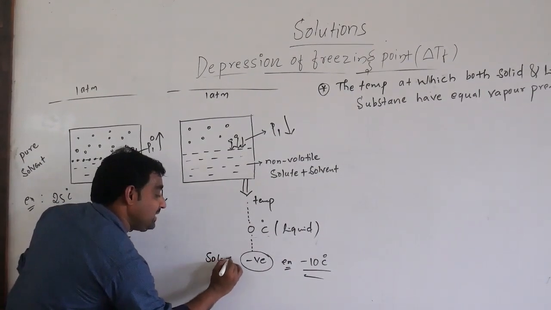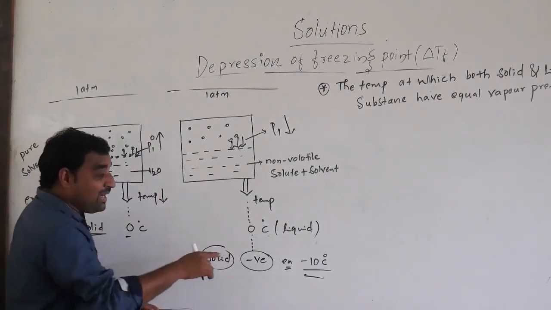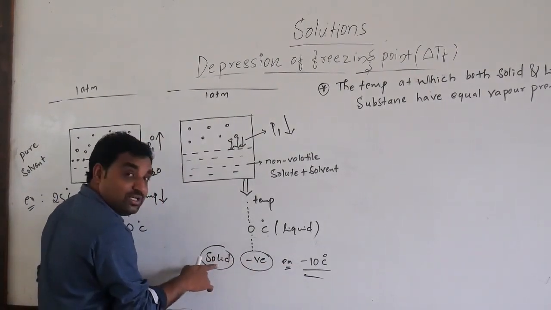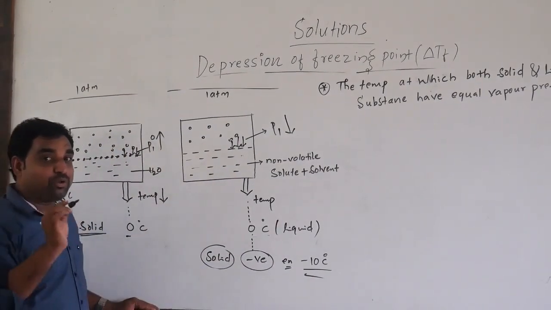It means compared to the pure solvent, the freezing point temperature decreases here. The pure solvent freezes at 0 degrees Celsius, but the solution does not freeze at 0 because of the non-volatile solute. At minus 10 degrees Celsius it becomes solid, which means the vapor pressure of the solid state is equal to the vapor pressure of the solution. Hope you understand.